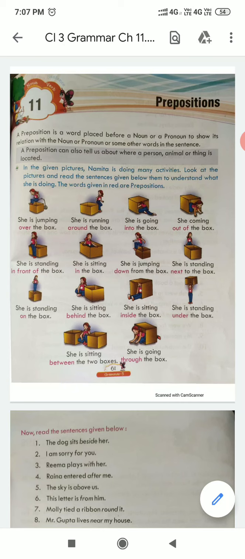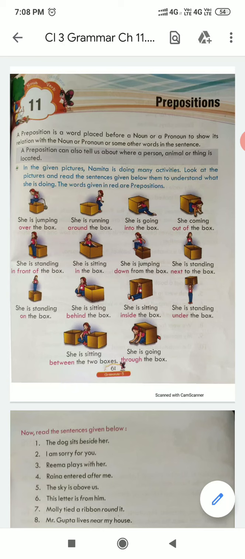Likewise, we have the second example also. She is running around the box. Girl is there. What is she doing? Running around the box. Box is noun. So the relationship between verb and noun that has been given to you by the word around. कि action verb क्या है? Running. कैसे हो रहा है? Around the box. Box के चारों तरफ. Okay?